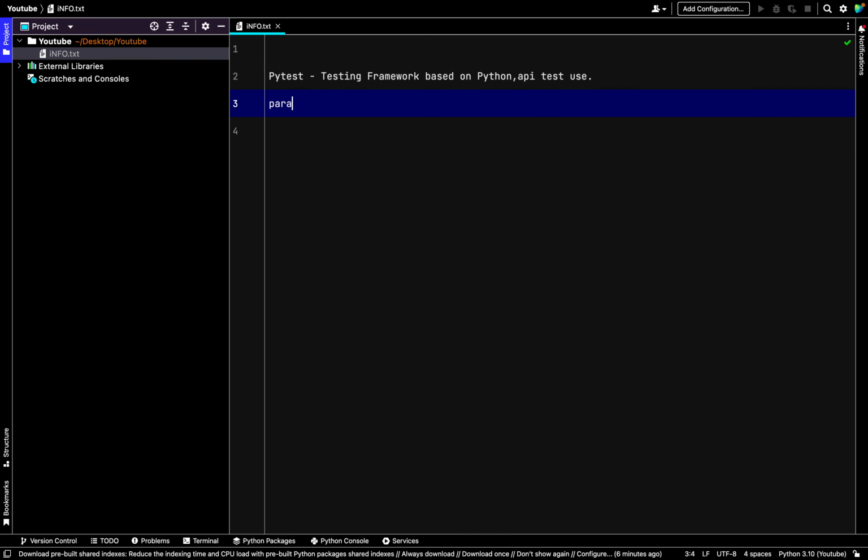What does parallel mean? Suppose you have multiple functions or multiple APIs that you want to test. If you run them normally, they will execute and test one by one. Using Pytest we can run them in parallel, which reduces the execution time and gives a better result.